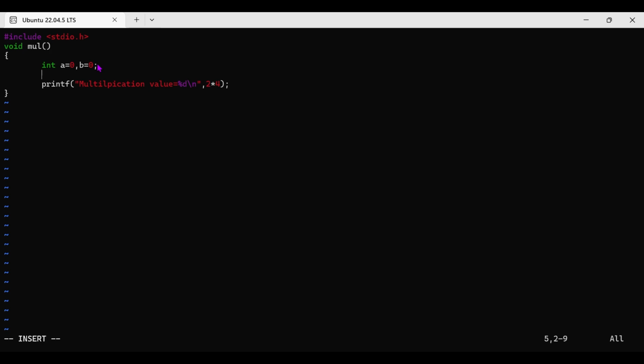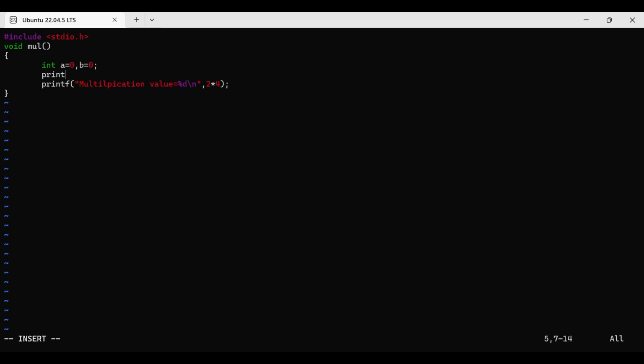I think you people got why I am saying this. If we are not initializing, then when we use that variable, it may lead to a garbage value. That's why I am suggesting that whenever you declare a variable, simply initialize it with the default value. If it is an integer variable, initialize with 0. If it is a character, initialize with the null character.